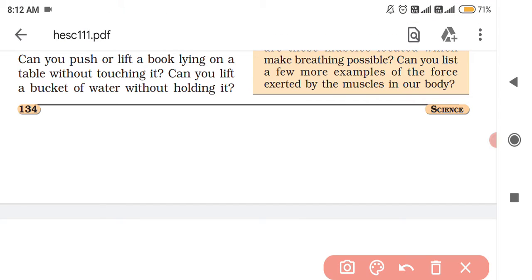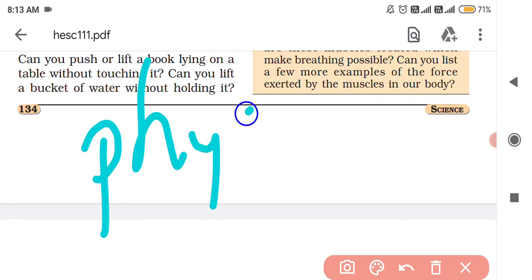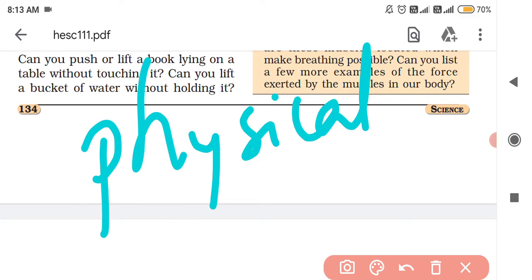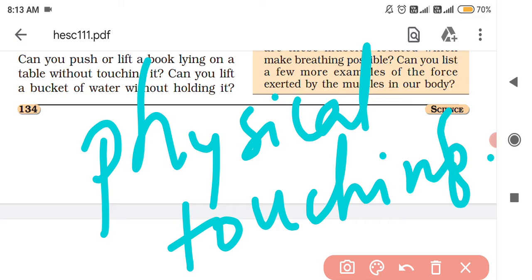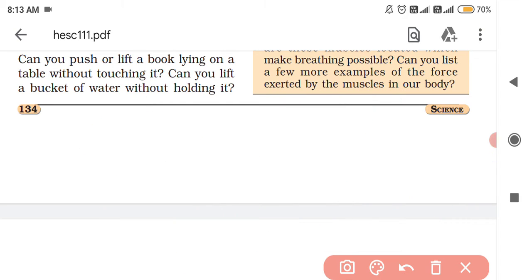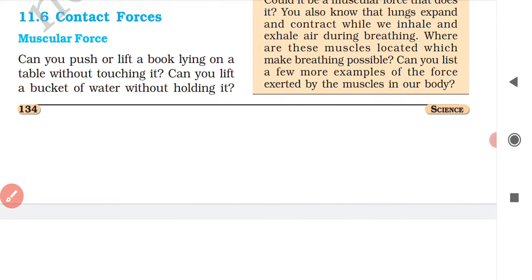Okay, now you know that at least two bodies or two objects must interact with each other so that a force can be applied, right? So in contact forces, what happens? At least two objects must interact with each other by physical touching so that a force can be exerted.